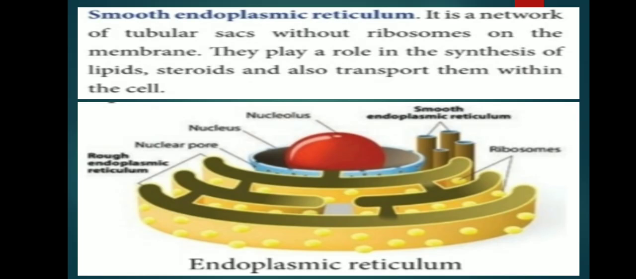Now move on. Smooth endoplasmic reticulum. It is a network of tubular sacs without ribosomes on the membrane. They play a role in the synthesis of lipids and steroids, and also transport them within the cell. But rough endoplasmic reticulum has ribosomes attached to the membrane, which help in the synthesis of protein.